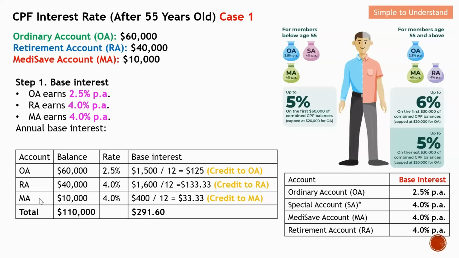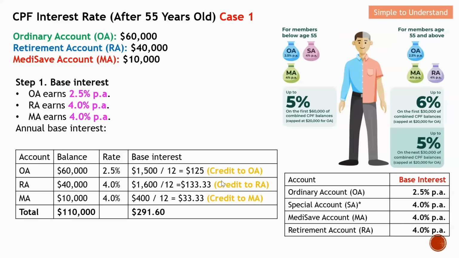Last but not least, for MA, this member has 10K, and the base interest is the same as RA. With the calculation, you can see that this member will be able to earn $400 in a year. Like I mentioned earlier, this is monthly, so I need to divide by 12. From here, you can compute that this amount, 33.33, will be credited to this member's MA account.